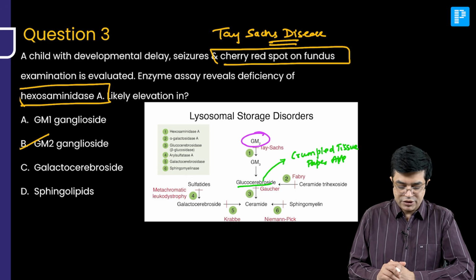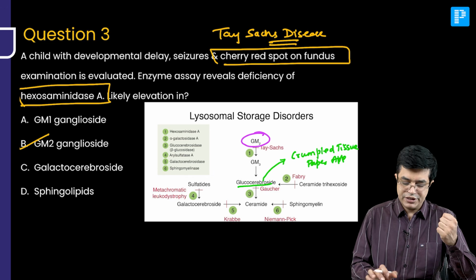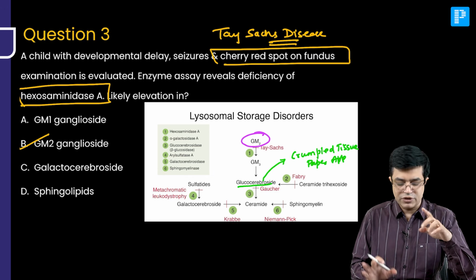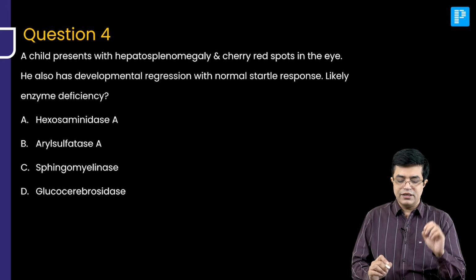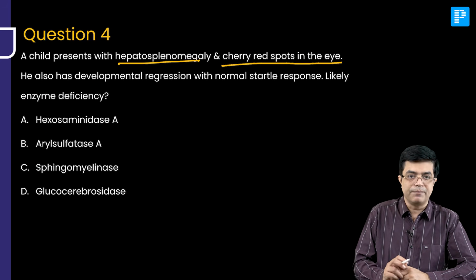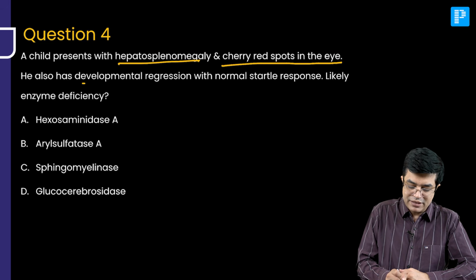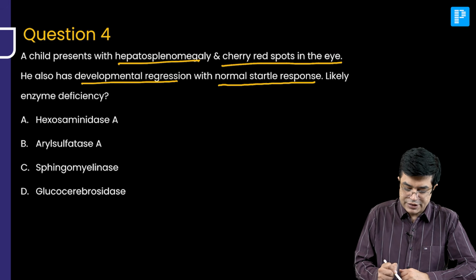Now, the next question is also related to this topic only, and then we will summarize a few points. Let us have a look at question number 4. The answer to this is very clear, right? It's an easy one. Question number 4. A child presents with hepatosplenomegaly and cherry red spots in the eye. He also has developmental regression with normal startle response, likely enzyme deficiency.